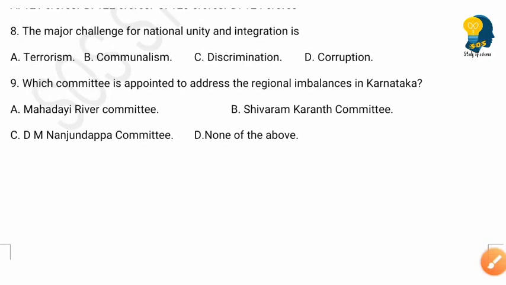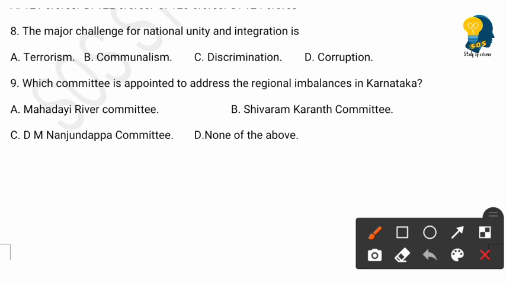The next question is, which committee is appointed to address the regional imbalances in Karnataka? And the options are Mahadayi River Committee, Shivaram Karanth Committee, D.M. Nanjundappa Committee, none of the above. So here the right answer for the ninth question is option C, D.M. Nanjundappa Committee. So this committee is appointed to address the regional imbalances in Karnataka.